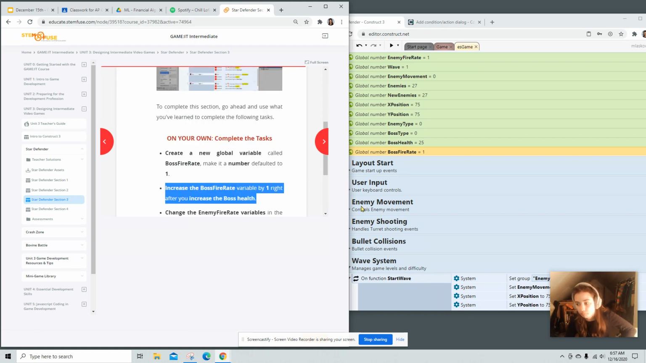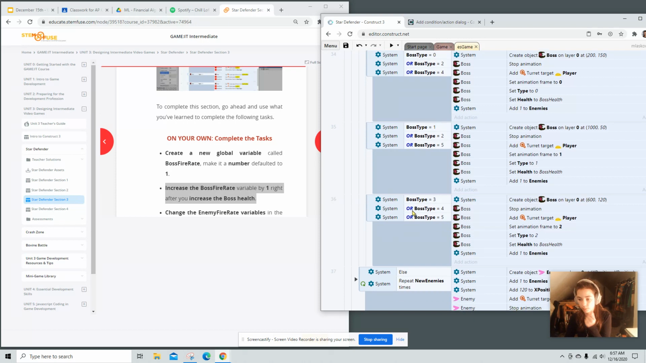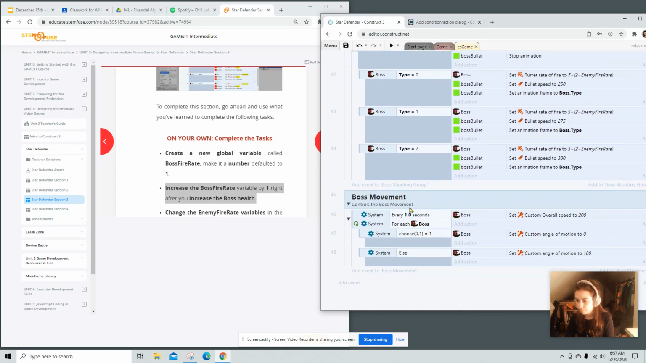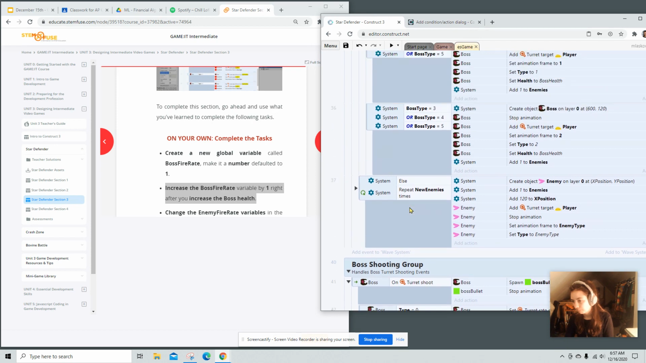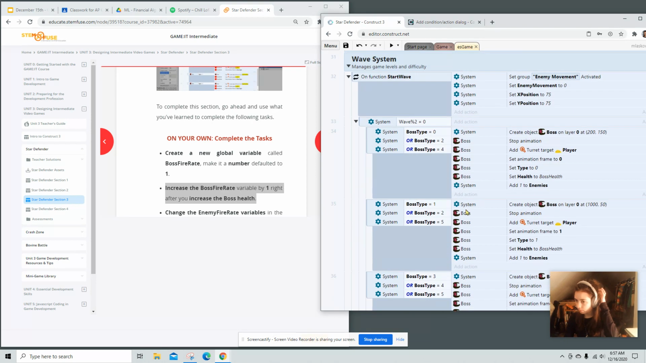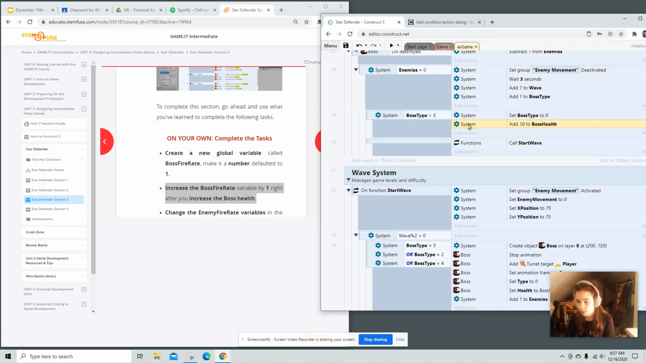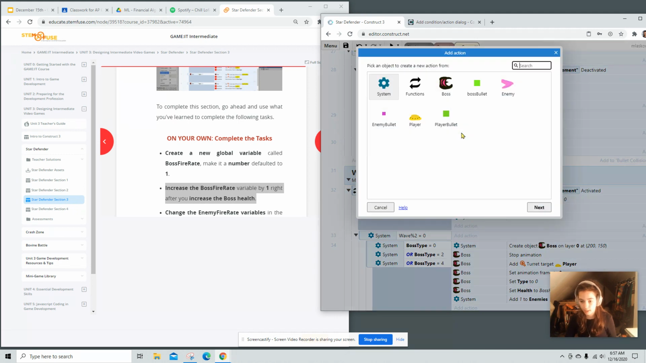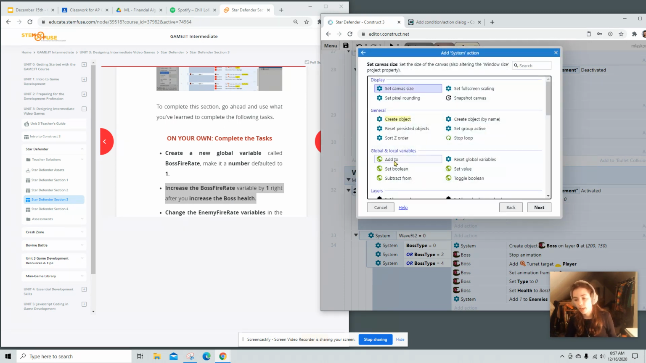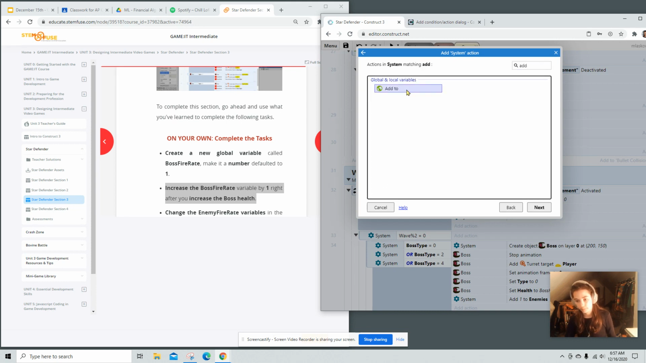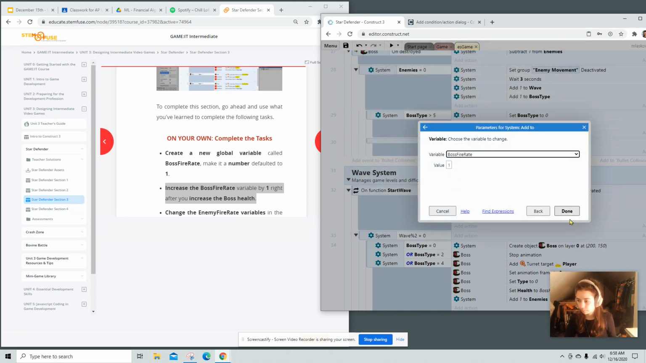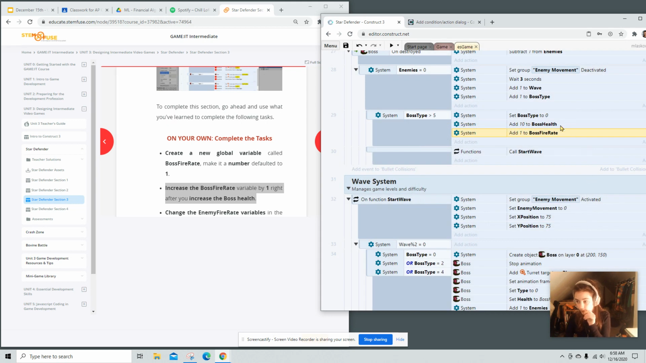Oh, I know where that was. That was where we just were. Bullet collisions right here. So after we increase the boss health, we're going to also add an action, and we are going to increase the boss fire rate variable by 1. So system, this will be add to boss fire rate 1. And that's going to be after we increase the health.